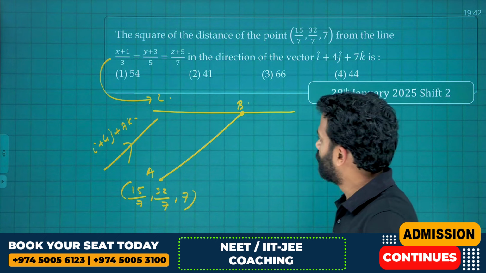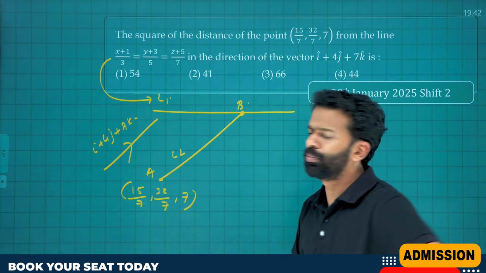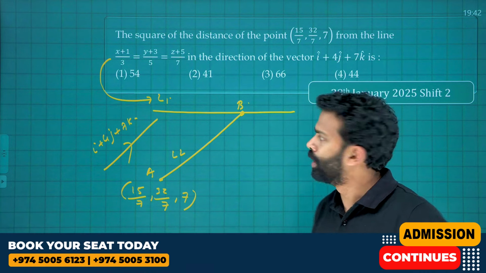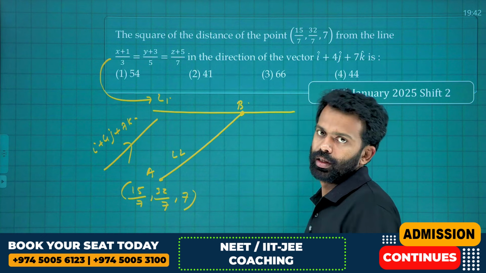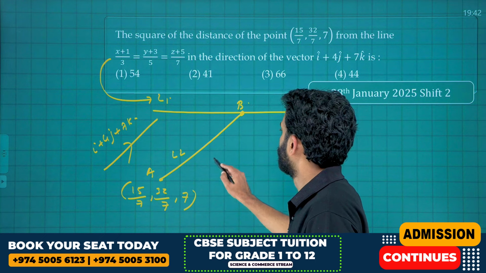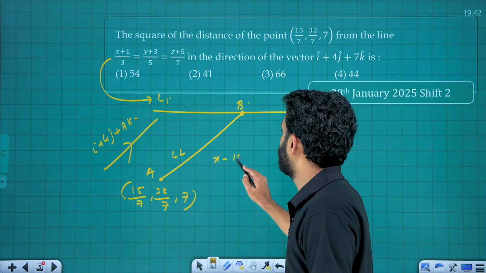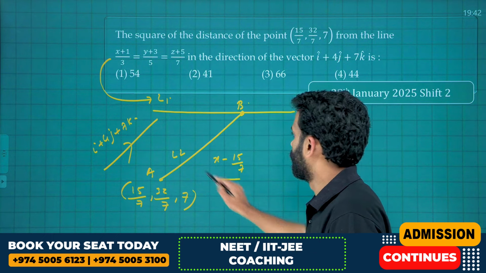See, B is mainly the point of intersection of, let's take this as line L1 and this as line L2. This is the point of intersection of L1 and L2. L1 we already know, L2 we do not know, but we can formulate the equation of L2, right? Therefore, what is the equation of L2? It is (x minus 15/7) by 1, okay, it is parallel to this vector.